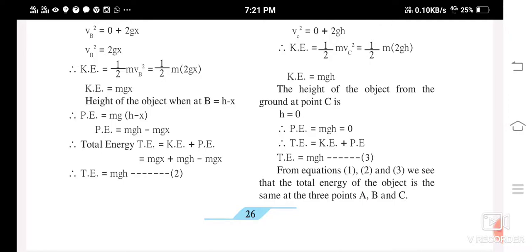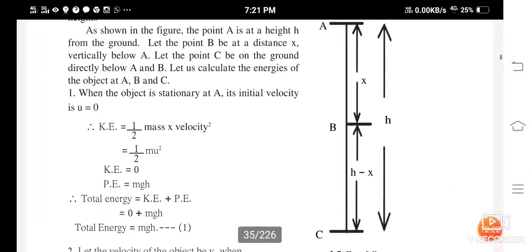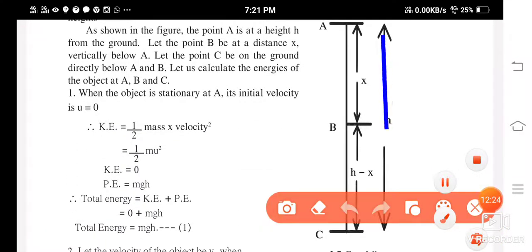Now you will have to find out the potential energy. So height of the object at B is equal to h minus x, right? The height of the object from the ground to B, you know, this height, see. This is h and this is x.